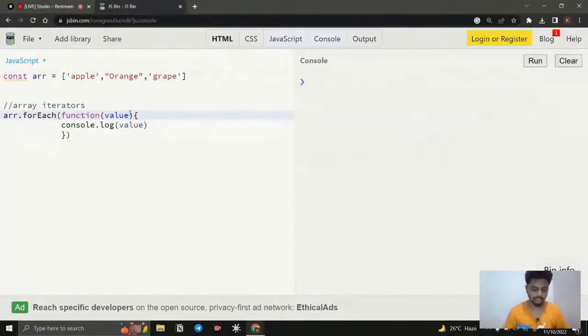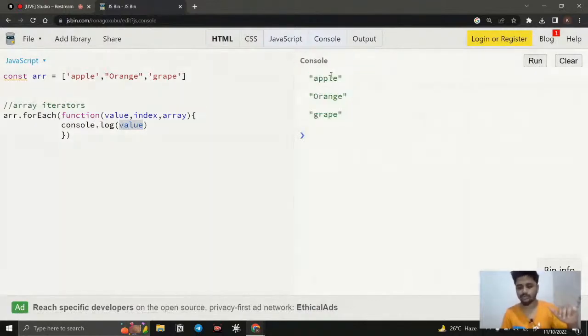And here we have three things: value, the index, and the next one is going to be the array. First, I log the value. Once I do it, you can see it automatically iterates. I don't tell where to start, what the condition is, or what the stopping point is. It is iterated. So the work of forEach is to run the function on each and every element. That is the work of it.